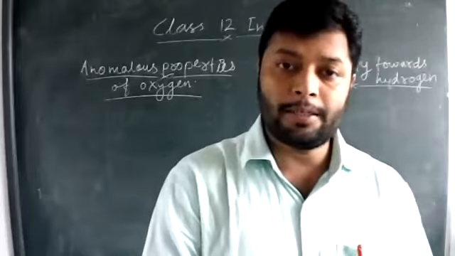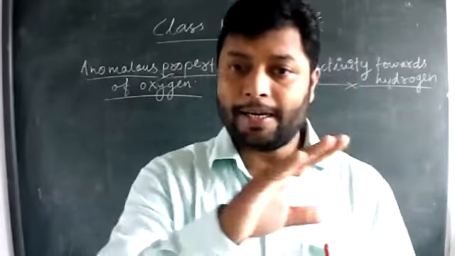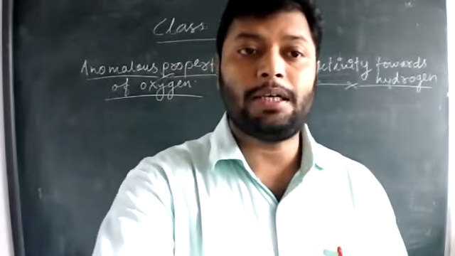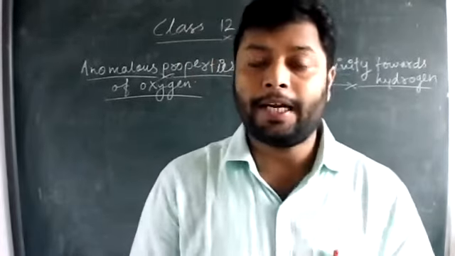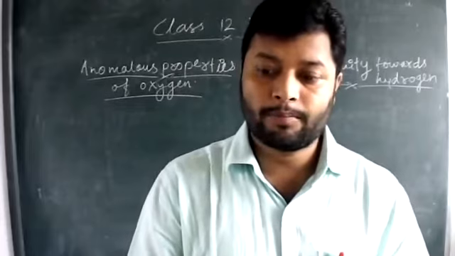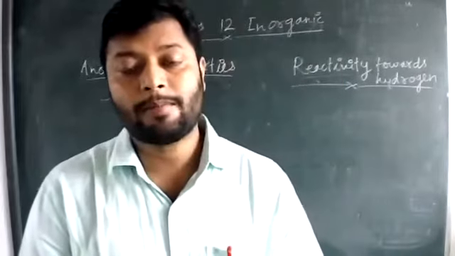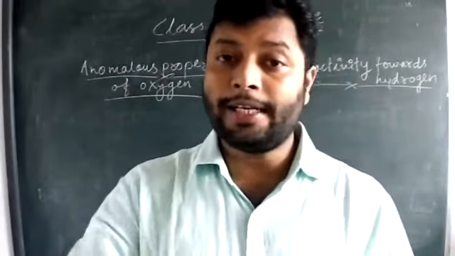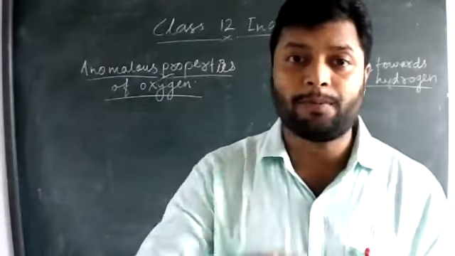In the whole periodic table, all the elements from the second period have anomalous properties. Anomalous means the properties of the elements which are not generally shown by the other members of the same group.